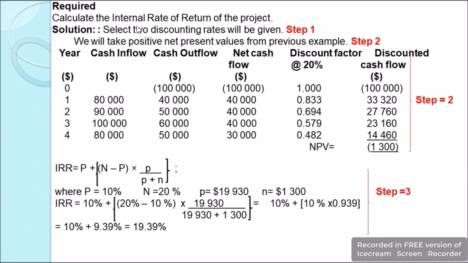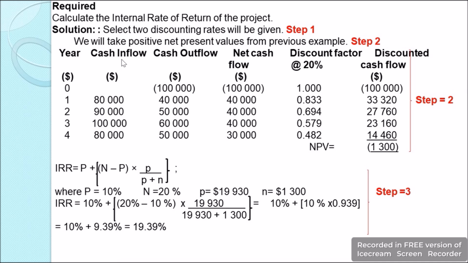Then we have to calculate the internal rate of return for the project, and step 1, we have to select two discount rates. This will be given in the question. Here we have the discount rates as 10% and 20%. Then we will proceed and find the net present value. For 10% we have already calculated when we did the net present value in the previous slides. Now we'll find the net present value at 20%.